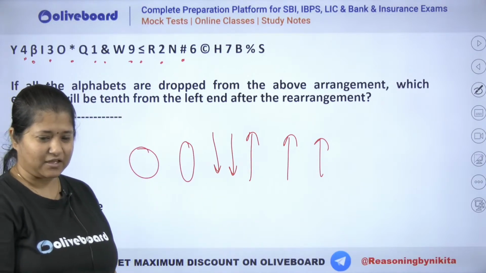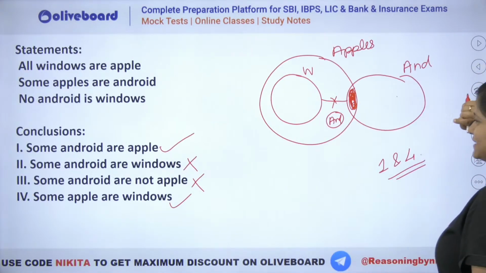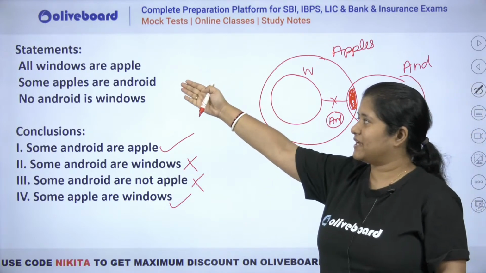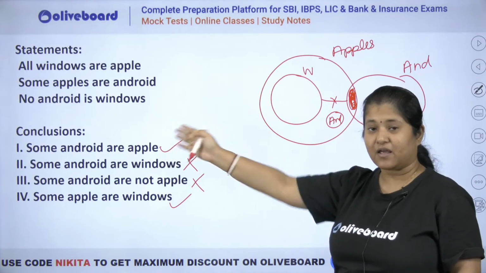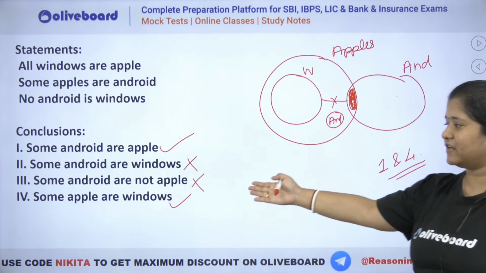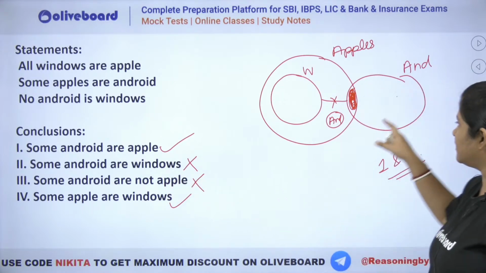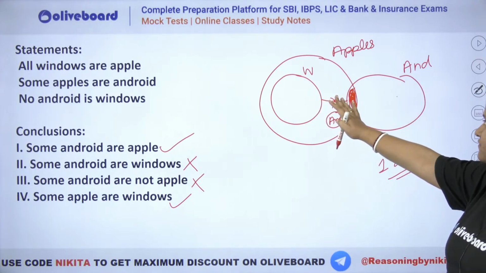Okay. We'll go back to the syllogism question once. I guess Sandeep had a problem in there. Sandeep, dekho, we have first one as a positive statement, second as a positive, and third is a negative statement. Now the question is whether third will be a definite one or not. You can see some Android are not Apple. Here you can see that Android does not have a negative information with Apple.